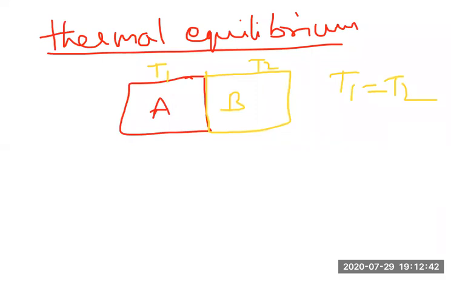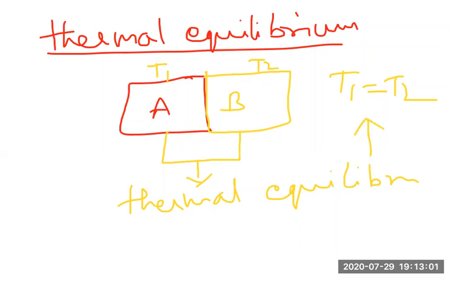Then we can say that two systems are said to be in thermal equilibrium with each other if they are at the same temperature. So these two systems are in thermal equilibrium. When their temperatures are the same, we can call it thermal equilibrium with each other.